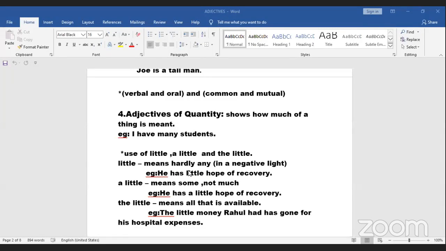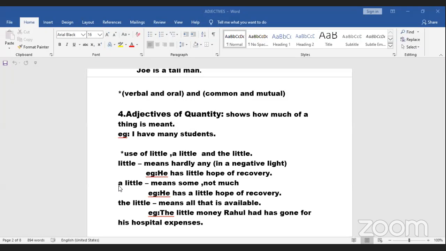So little, in this sentence, we understand that that guy has almost zero. We are telling it in a very negative way. Like he has absolutely no hope. That is what we mean. He has little hope of recovery.